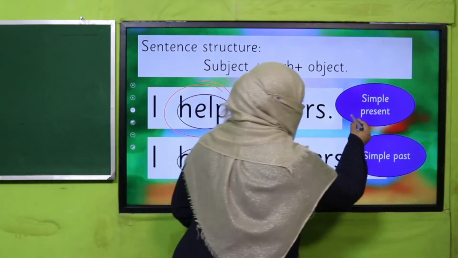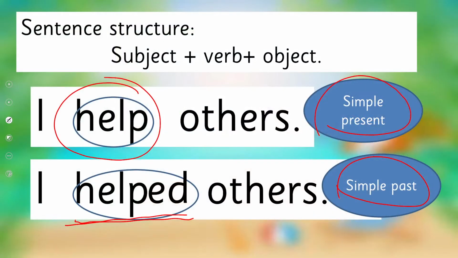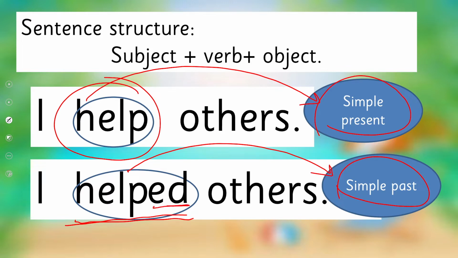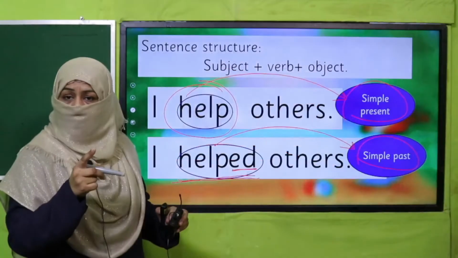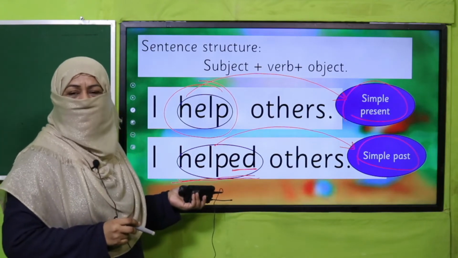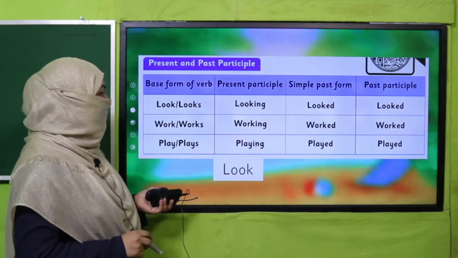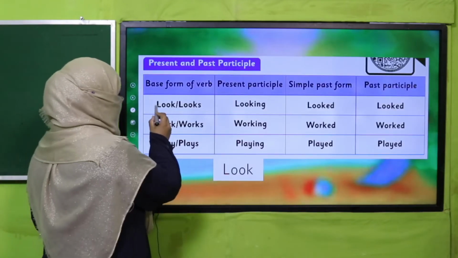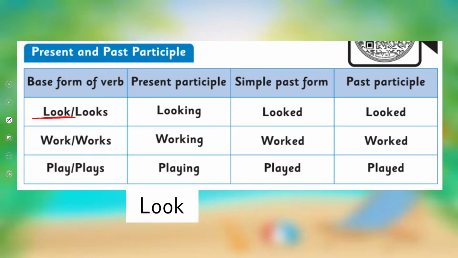So this is how simple present and simple past we have discussed in detail. In simple present tense we use base form of verb, and in simple past we use past form of verb, and usually for regular verbs we add ed for the past form, right? Remember these rules. Okay, so let's learn further. Here it is, this base form of verb and simple past.